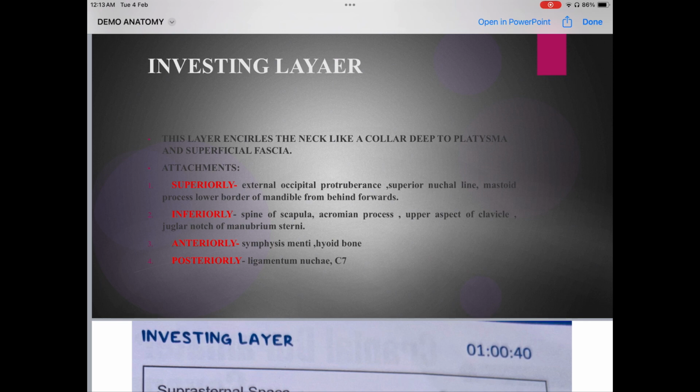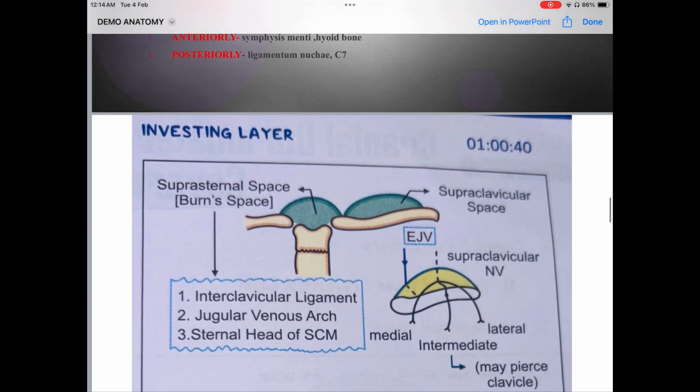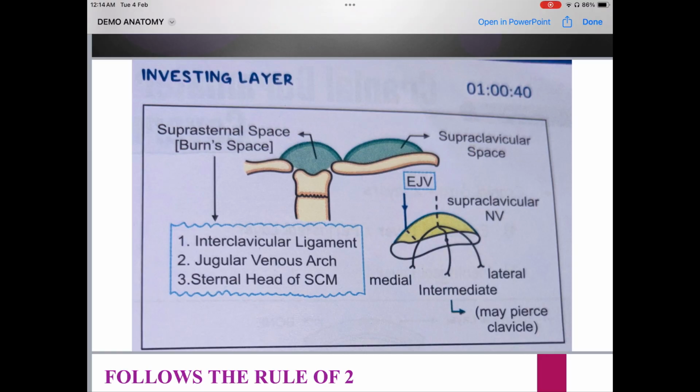See students, it is also very important to remember that when you are answering any question, either for internal or professional exams, it has to be in point form. You are not supposed to write the entire paragraph. It is very important to write your answer under headings. There has to be content, then proper headings, and inside the headings the answer in point form. Now this is the figure that you're supposed to make if a question comes on the investing layer.